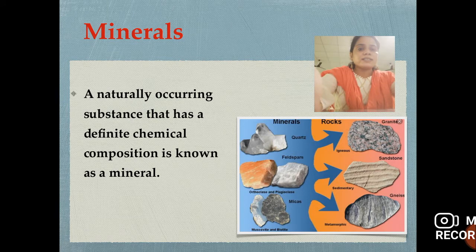Now we will understand the definition of minerals. What are minerals? Students, do you know our earth has some natural substances in rocks, soil and seabeds. These natural substances found in nature that have a definite chemical composition are called minerals. So what is a mineral?